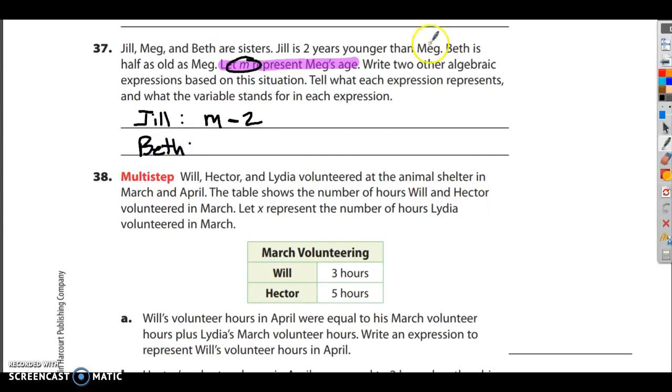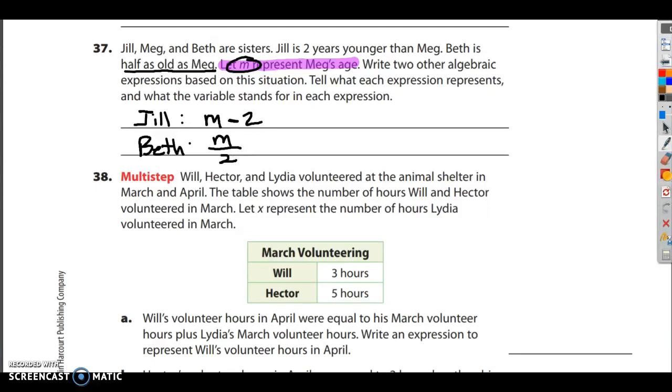It says Beth is half as old as Meg. Well, how do you do half of something? You divide it by 2. So if we do Meg's age, that's M, and then we divide that by 2, we get M divided by 2. So those are the 2 answers. It's M minus 2 and it's M divided by 2.